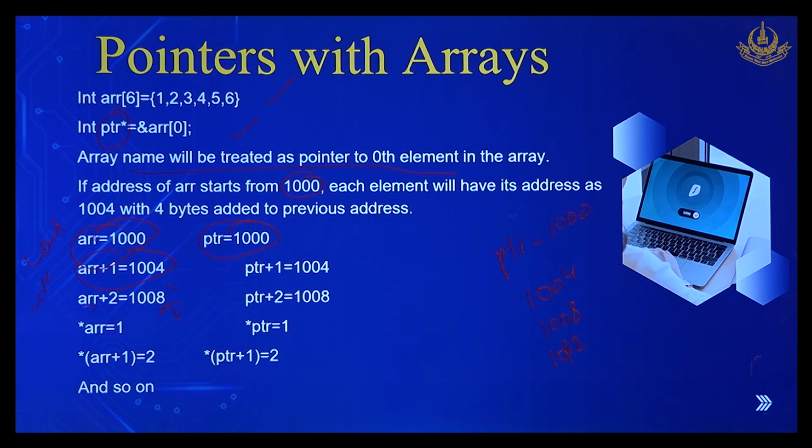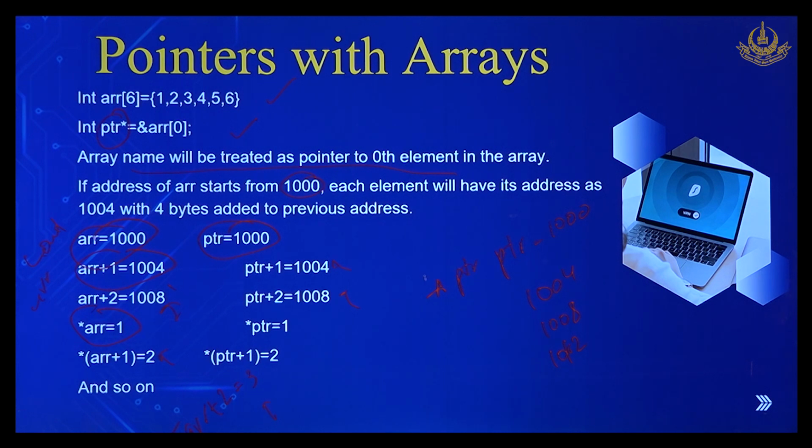If we print *arr, we would get 1, and *(arr+1) gives 2. And if we write *(arr + 2), what should we be getting? We should be getting 3, because it would be moving 3 memory locations. Similarly, if we print ptr plus 1, we would get 1004, then 1008.